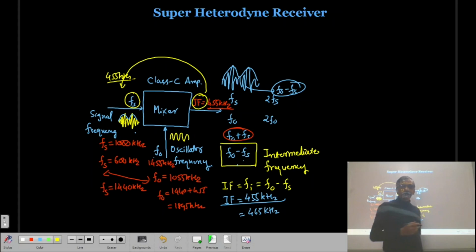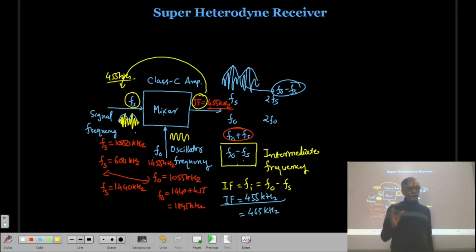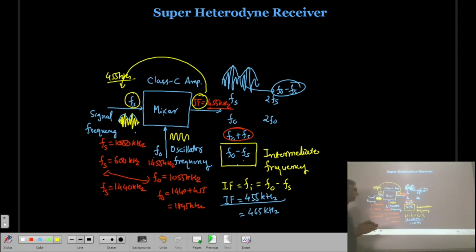So in a TRF receiver, we have the problem of feedback. Here, this problem will be resolved with this. Second thing, the input frequency is Fs and the gain of the mixer will be there. Then we have 455 kilohertz. So this 455 kilohertz will be amplified by another amplifier, which is known as the IF amplifier. So if we see, the gain of the amplifier is large, but it is at a different frequency.